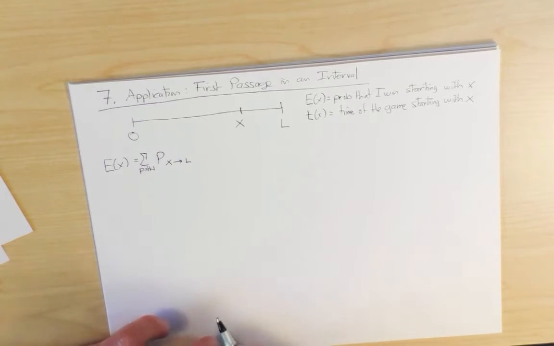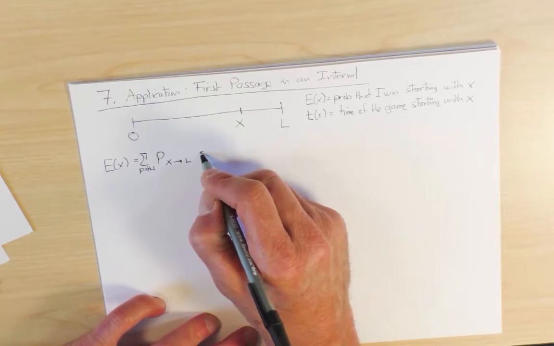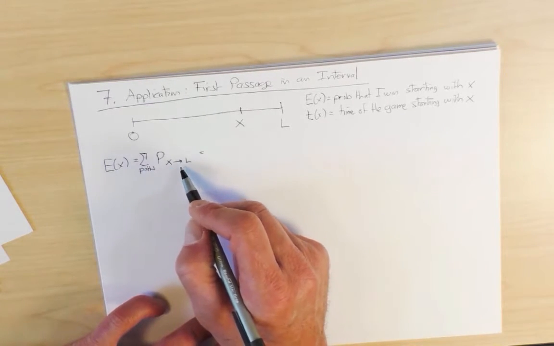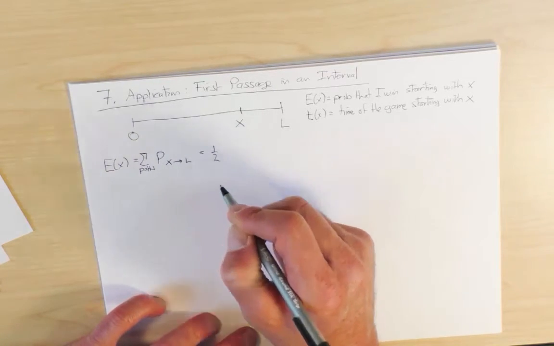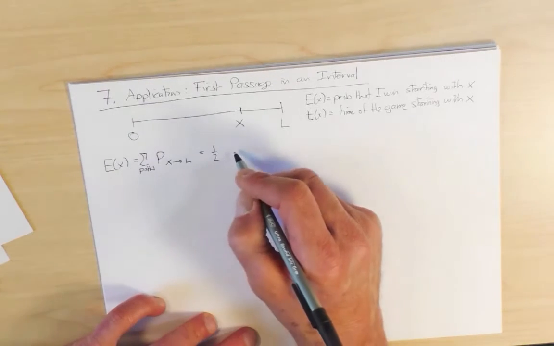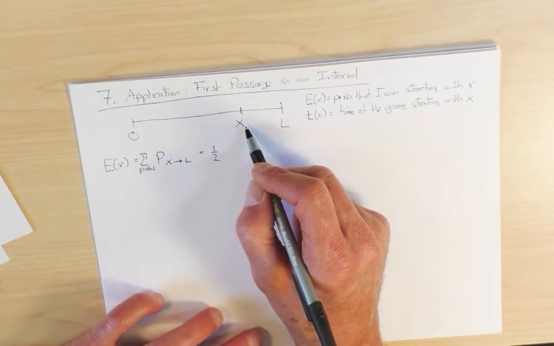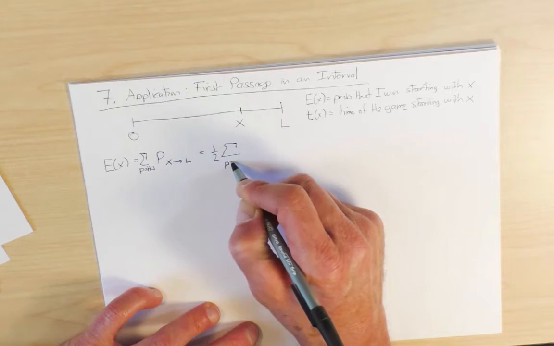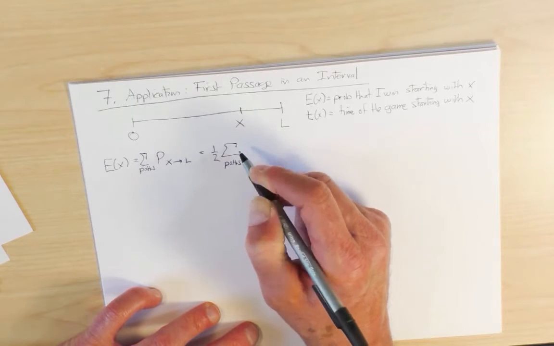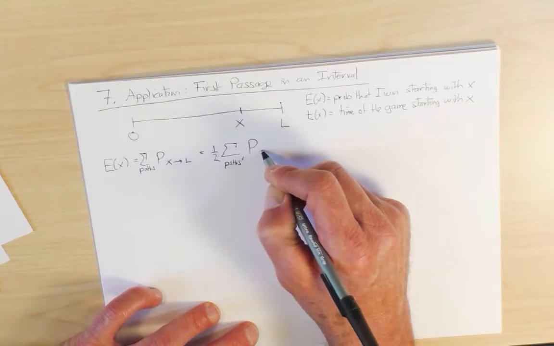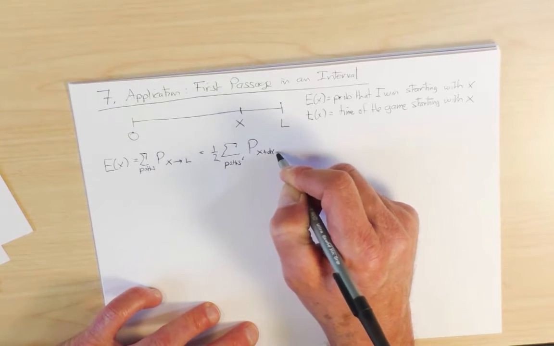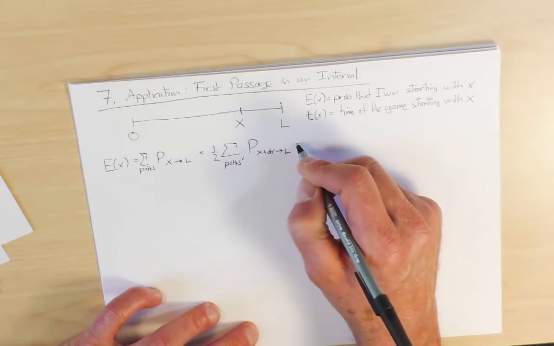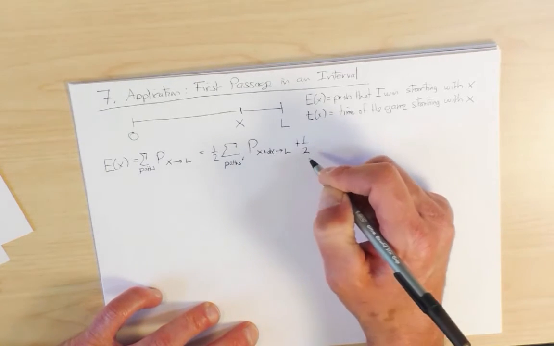So the point is, if I go one step in the future, half of the time, I step to the right. And then to find the probability that I win after one step to the right, I've got to sum up over all paths, say prime, the probability of a path that starts at X plus dx and makes it all the way to L. Or my first step could have been to the left. I could have lost a coin.